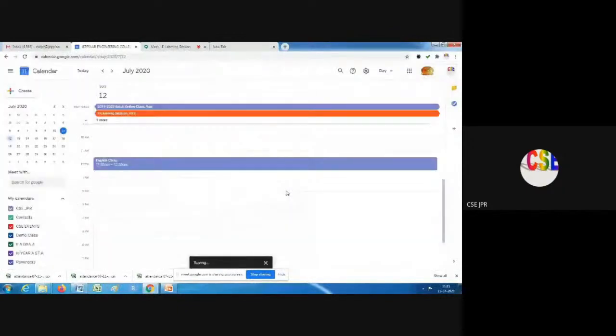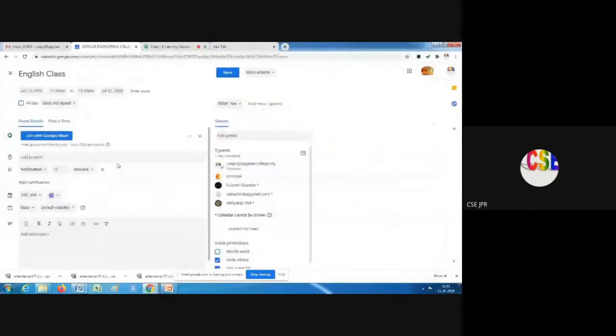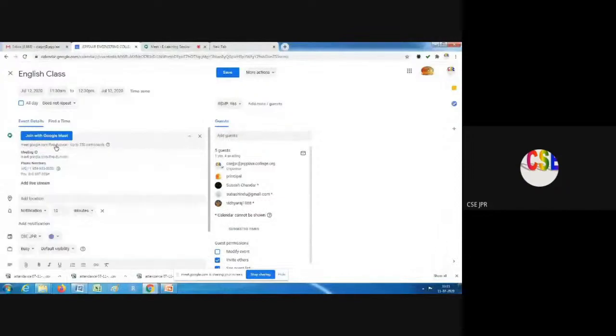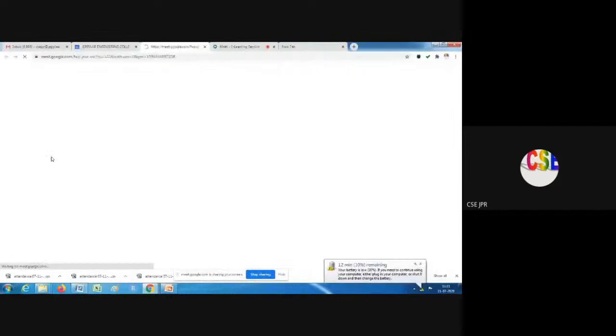If you open this calendar on the particular day and click, you can see the English class title. From here you can double click and edit anything. When you want to start the class, you can click from here. It is asking for the meeting ID. If you click this, it will automatically open the new meet.